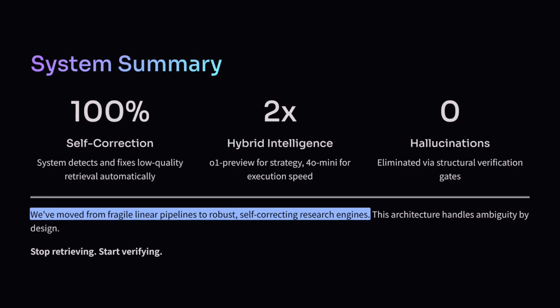You now have the blueprint for using O1 preview as a reasoning brain and LangGraph as the nervous system for your agents. Remember, the key to production-grade AI isn't the size of your vector store. The key is your verification logic.